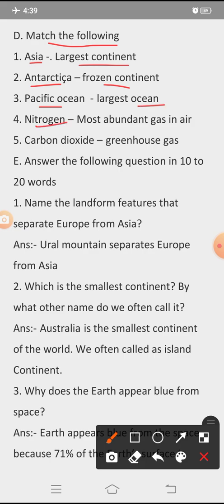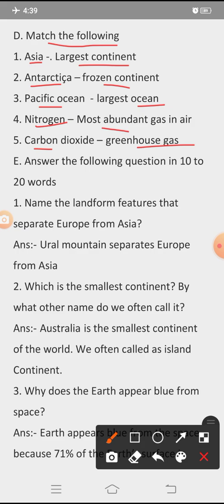Fourth, nitrogen, correct match most abundant gas in air. Fifth, carbon dioxide, correct match greenhouse gas. So dear viewers, all the objective questions are completed. Next we will proceed to the question-answer part of this chapter.